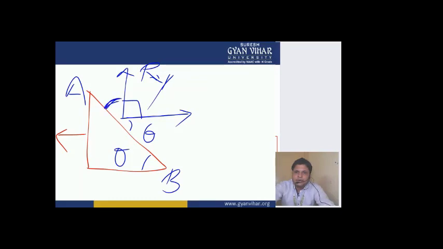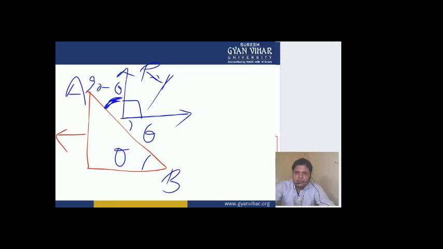You can easily get it. This remaining angle will be 90 minus theta, because the total of these three angles will be 180 degrees, and this is theta, this is 90, so the remaining one will be 90 minus theta.